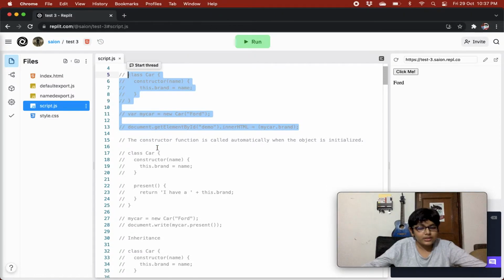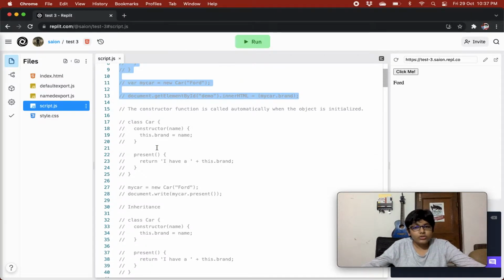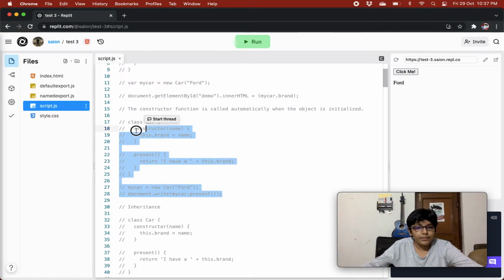Now we have another example. The constructor function is called automatically when the object is initialized, as I've told you. And now we have another example where we are creating a method in the class.